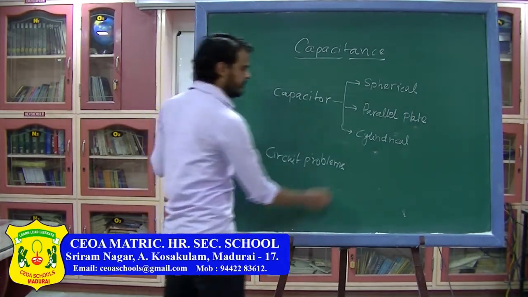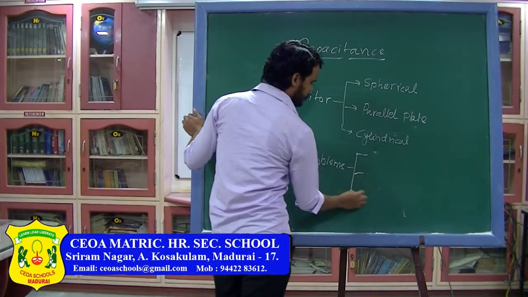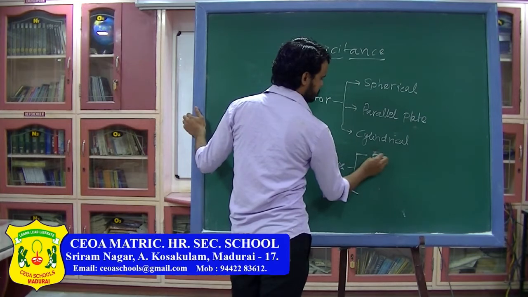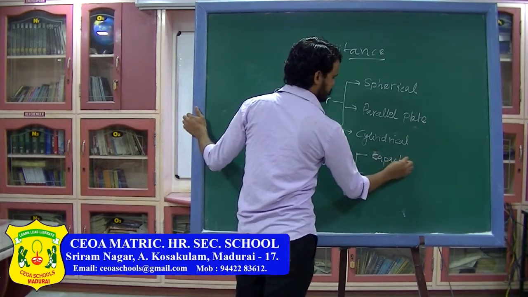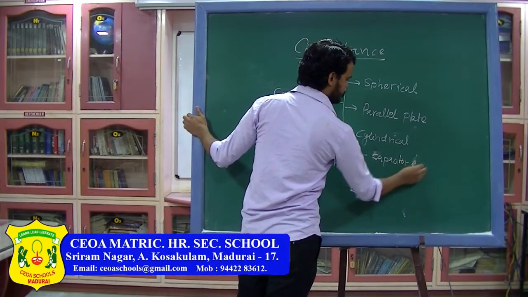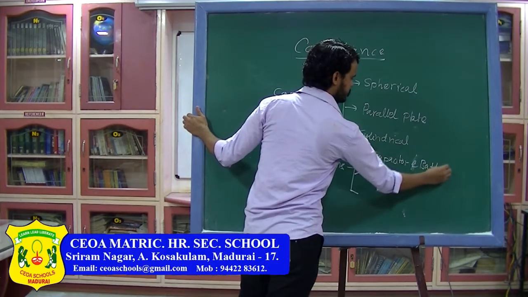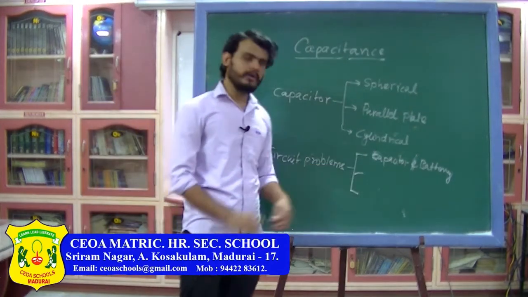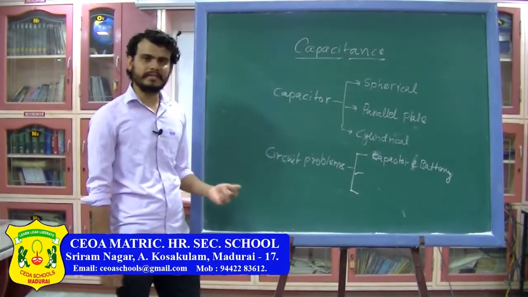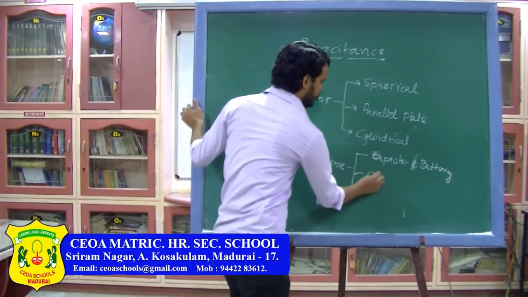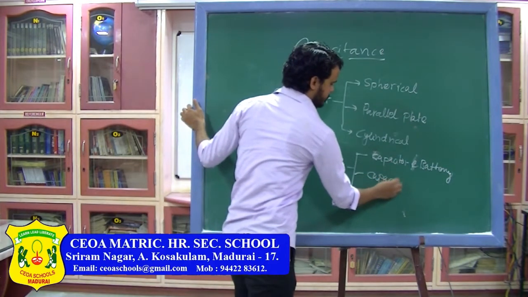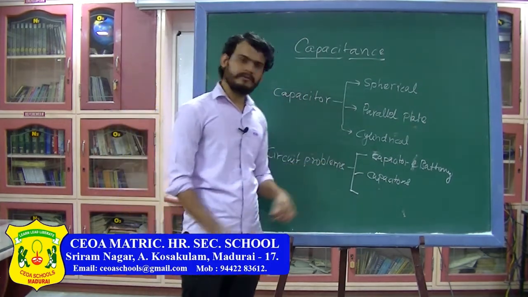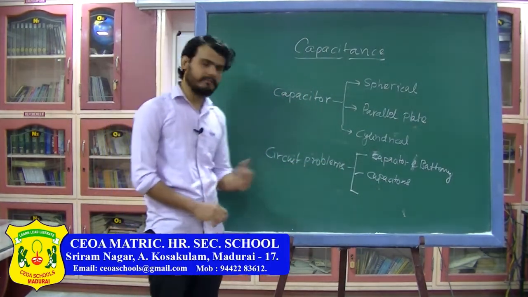Now again, in circuit problems we can divide those problems into categories. First, problems where in the circuit you will have only capacitors and batteries.